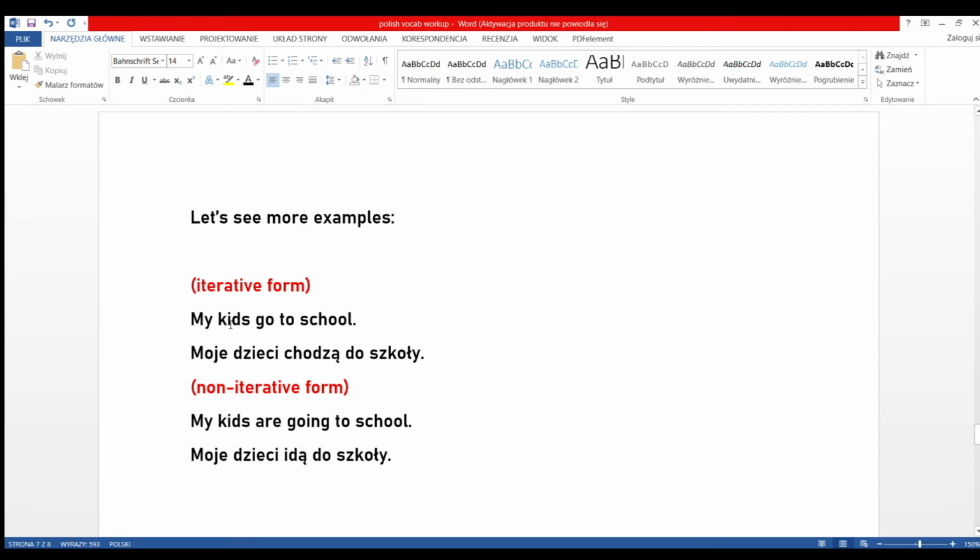So you see here we have iterative. We would say chodzą because this is an iterative verb. It means my children usually go to school, or they are at this age where they go to school. Non-iterative, my kids are going to school. It means that I'm telling you that my kids now are going to school. Let's say that I'm talking to my wife, or to my friend, and I'm telling him my kids are going to school.